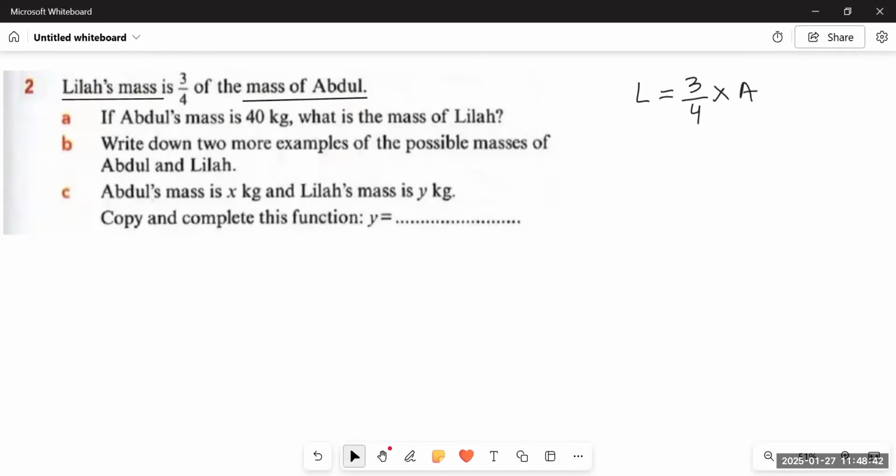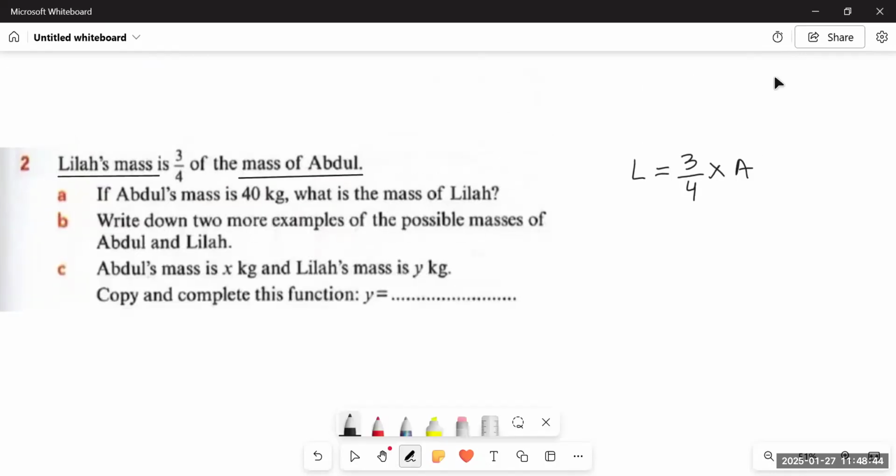And before making this expression, let us write down that in this situation, we have to suppose Leela's mass is equal to L and that of Abdul is A.